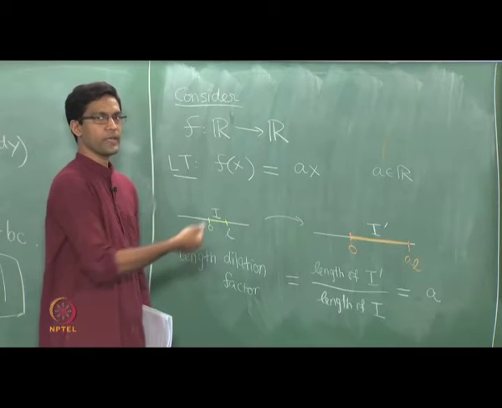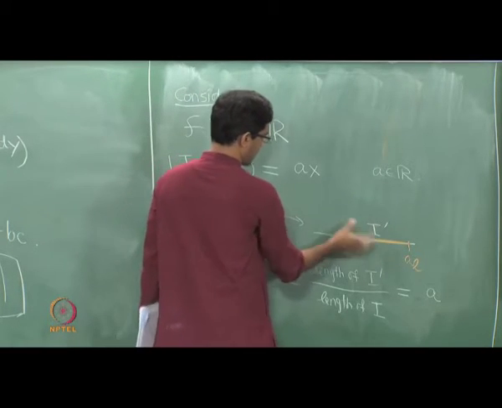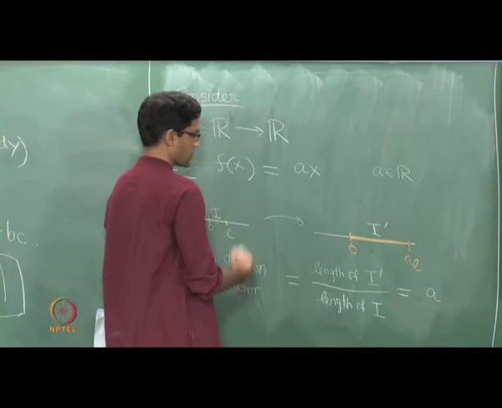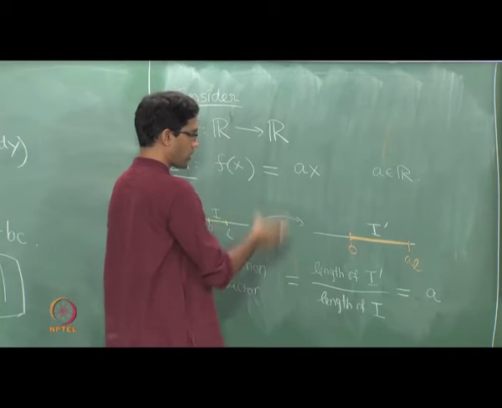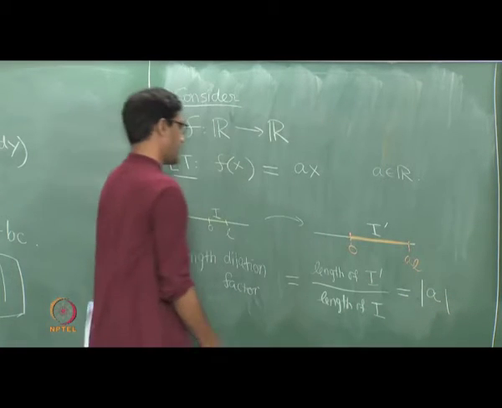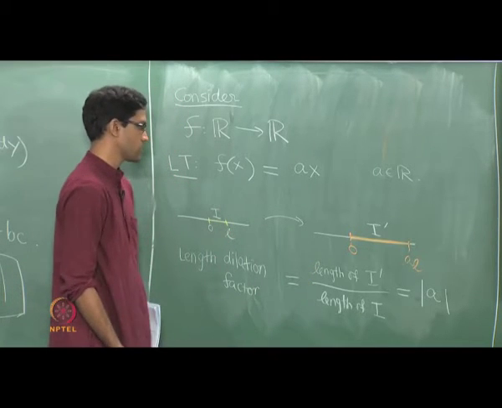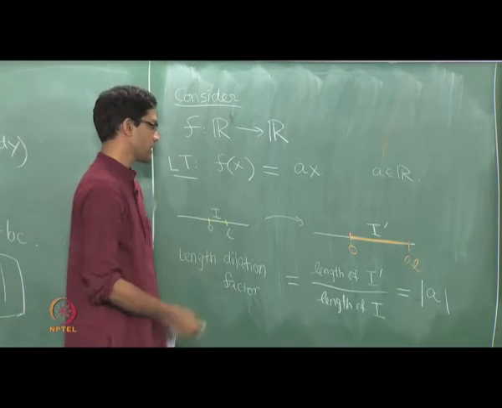If A turned out to be a negative number, then what you would get would really be the same interval but in the opposite direction. So the length in that case should really be the modulus of AL. Since both top and bottom are positive numbers, what I should get out as an answer is a positive number.